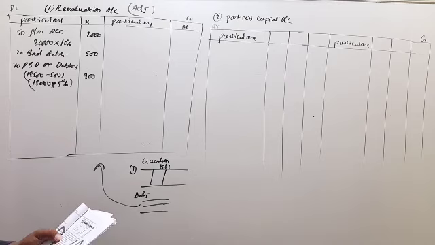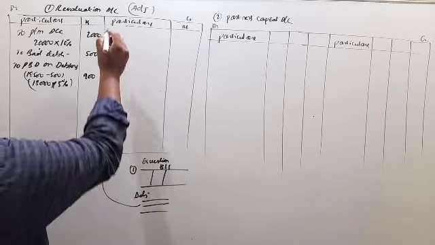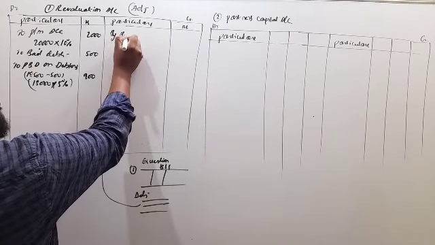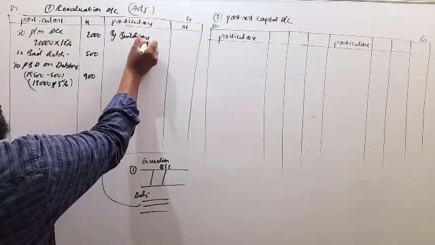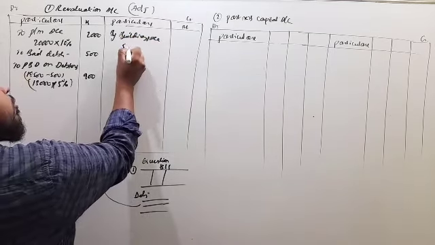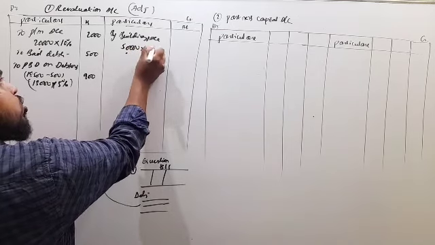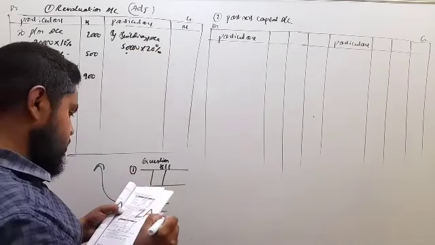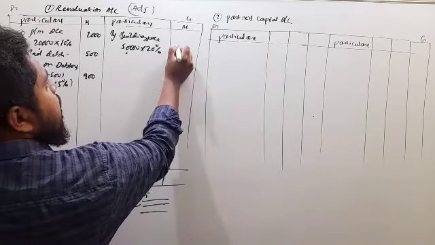Next, appreciate building by 20%. Appreciation, increasing the value of an asset, is an income. So credit side, by buildings account. Buildings 50,000. So 50,000 into 20% is 10,000.